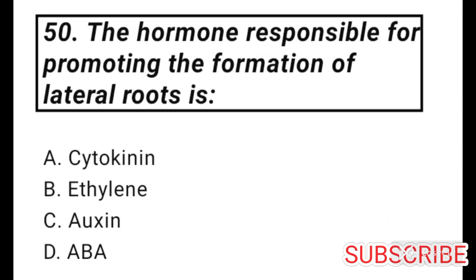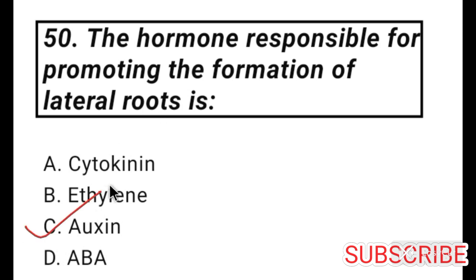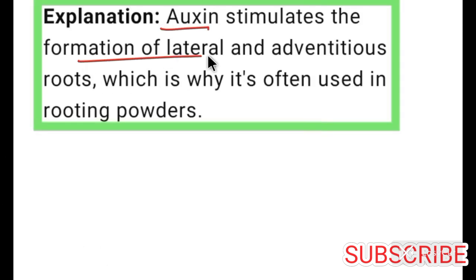Now come to the last question of this chapter, question number 50. The hormone responsible for promoting the formation of lateral roots is? Answer is auxin. So option C is correct for question number 50. Auxin stimulates the formation of lateral and adventitious roots, which is why it's often used in rooting powders.